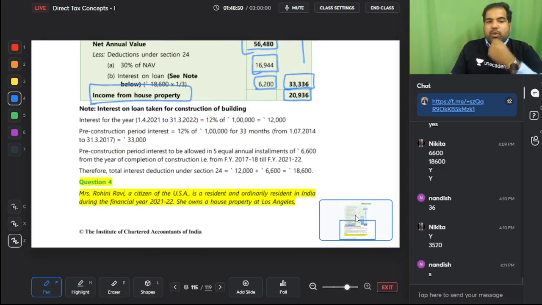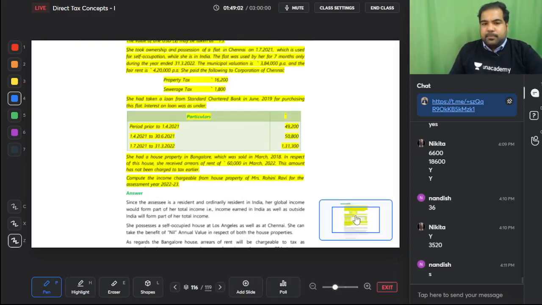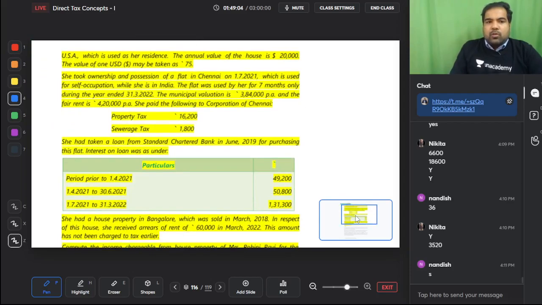Moving ahead to the fourth question. Rohini Ravi is a citizen of US, a resident and ordinary resident. So guys, if you're a resident and ordinary resident, the entire income, including the house in US, will be taxed in India. She owns a house in LA, which is used as a residence. The annual value of the house is $20,000. The value of $1 is 75. So 20,000 into 75, that is the annual value. That is a GAV. So do you have the GAV? Yes. 20,000 into 75, which is 15 lakhs.